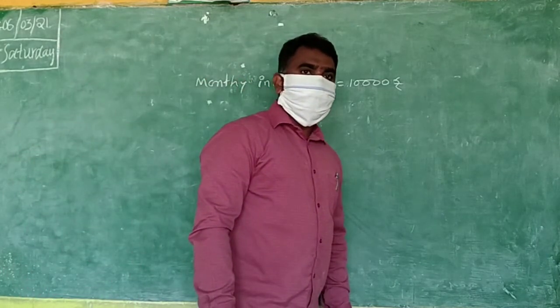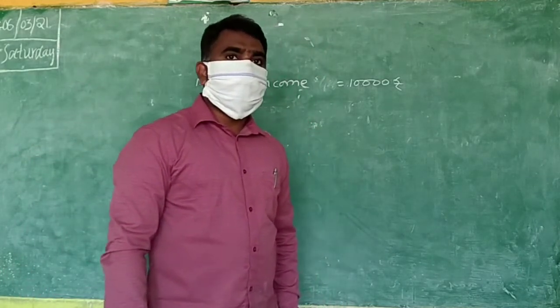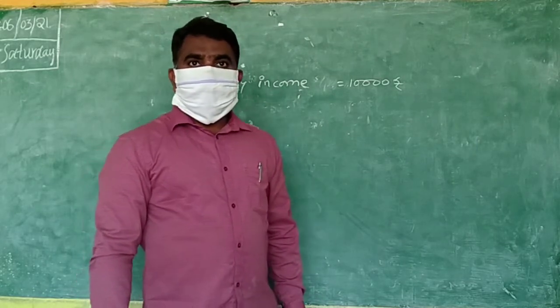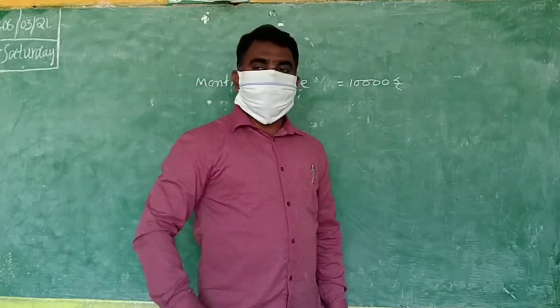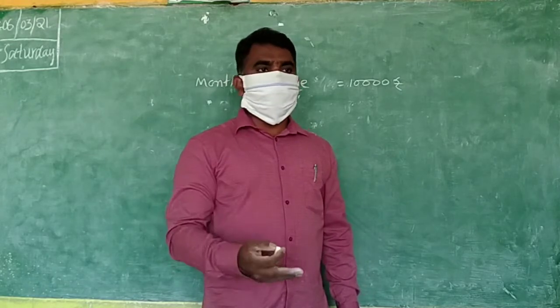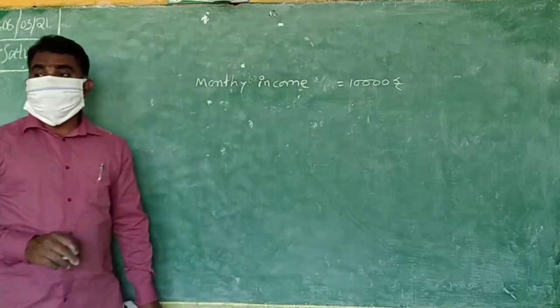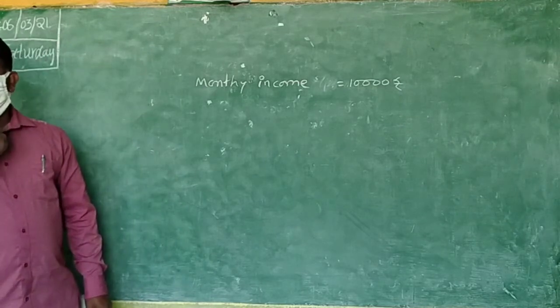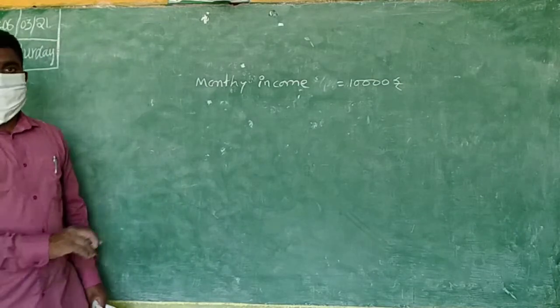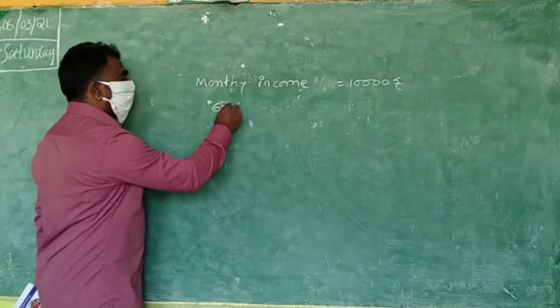You understand? 60% on the family expenses. Family expenses means you know that rent, treatment, food, these are. For that, how much is he spending? 60%. Expense means spending. 60%. So he is using how much?